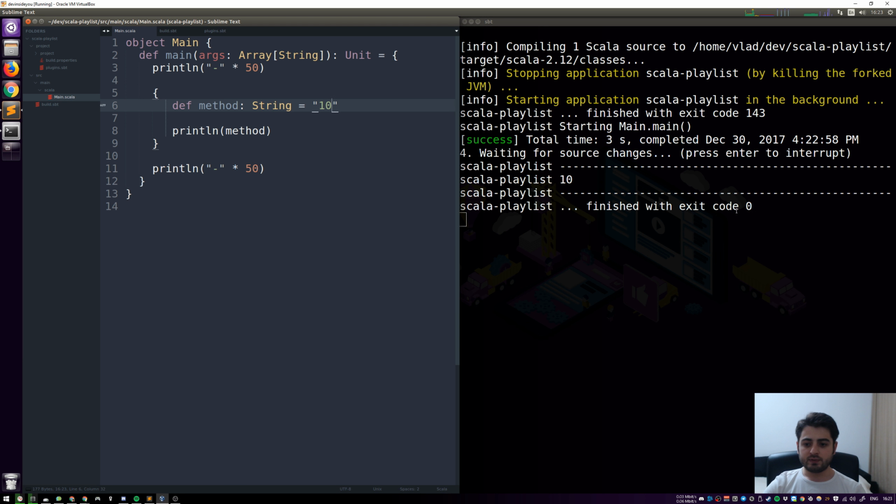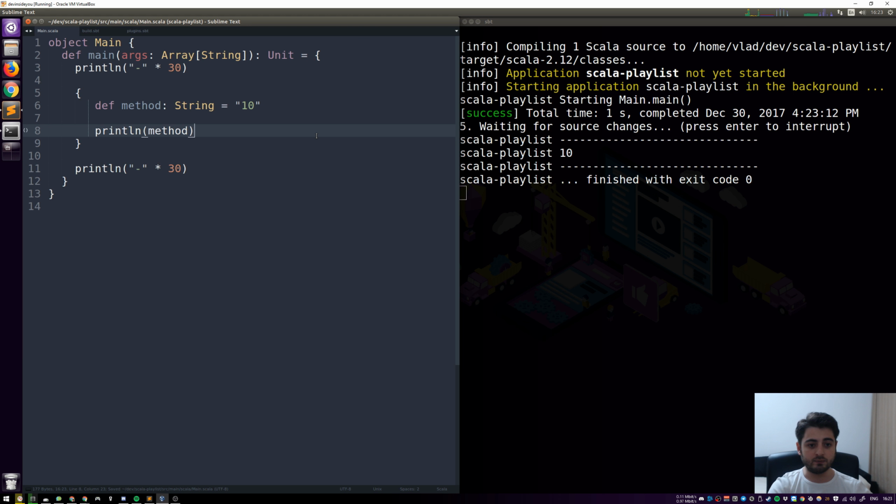Right. So the next thing that we're going to do is have a bit less hyphens. So let's have 30 hyphens, and also we don't really need that. Okay. So this is what we want to have, and let's go back to recursion. Let's call this method again.